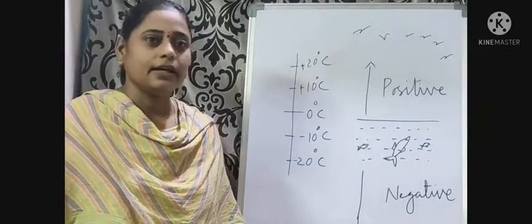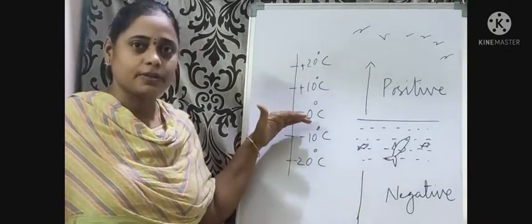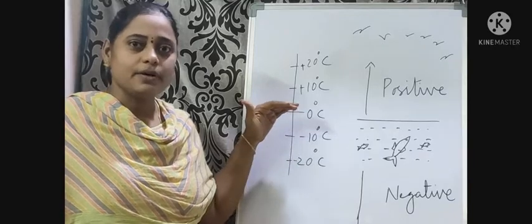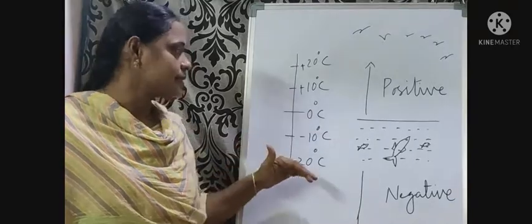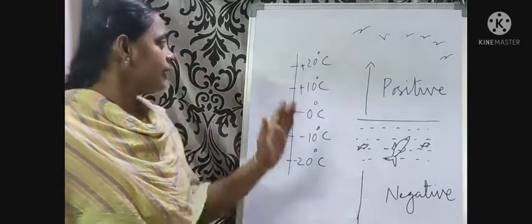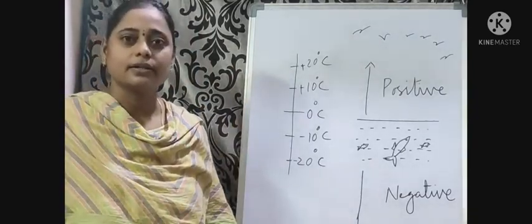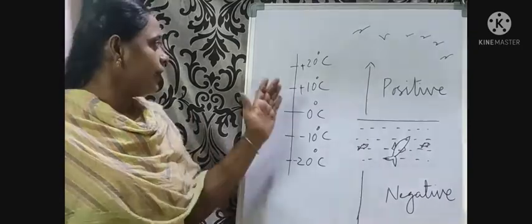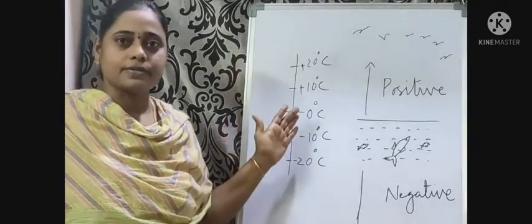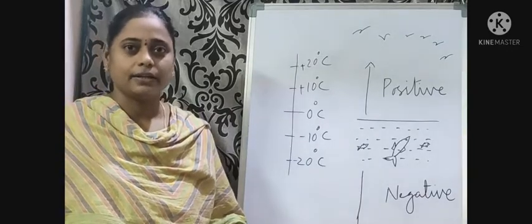That is, the temperature above 0 degrees Celsius is positive, the temperature below 0 degrees Celsius is negative. Children, have you seen these type of values on any device or instrument? You can see these type of values on a Celsius thermometer, isn't it?